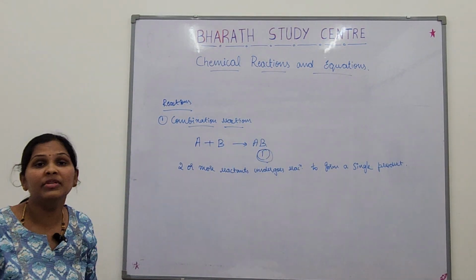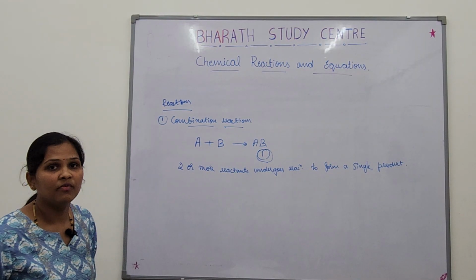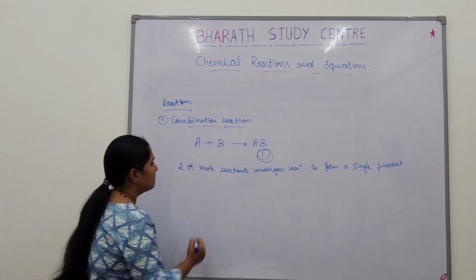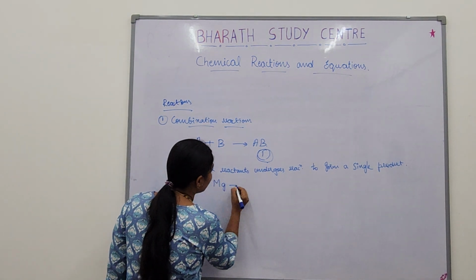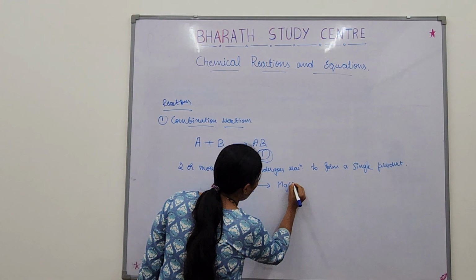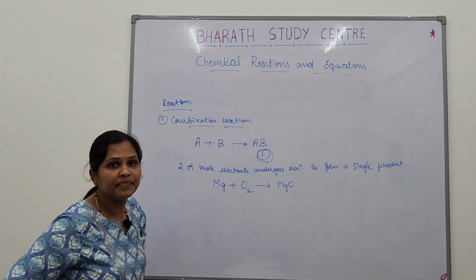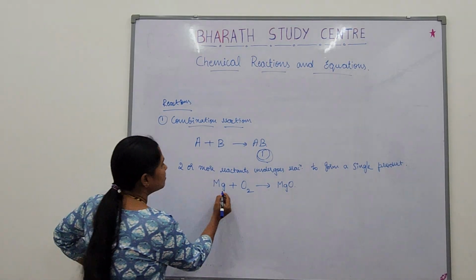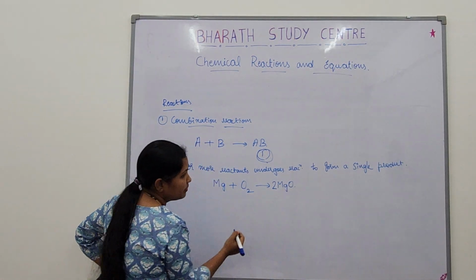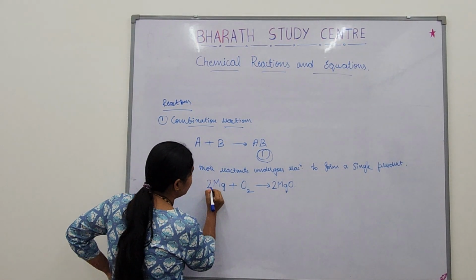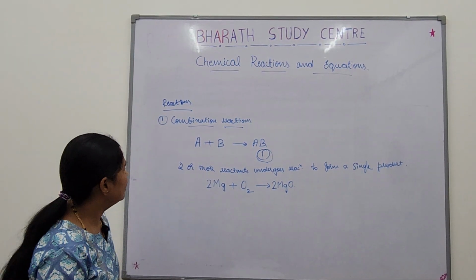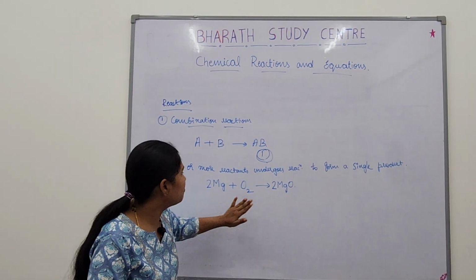Can you give an example for a combination reaction? You have studied magnesium and oxygen giving magnesium oxide. Right? Please balance this. Oxygen 2 is there, so I'll make 2 here. Magnesium, how many did it become? It became 2 magnesium, so I'll write 2 here. Easy to balance, simple ones. You don't have to draw a table. This is the balanced reaction of magnesium oxide.